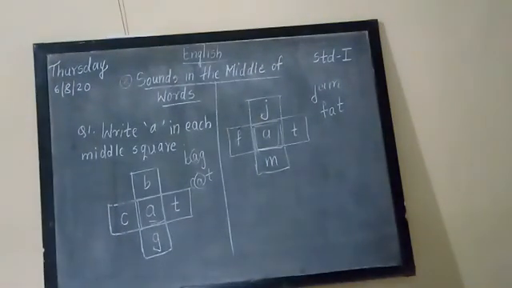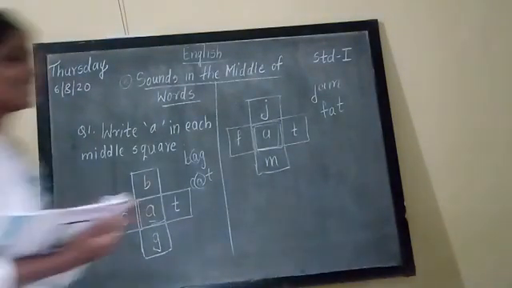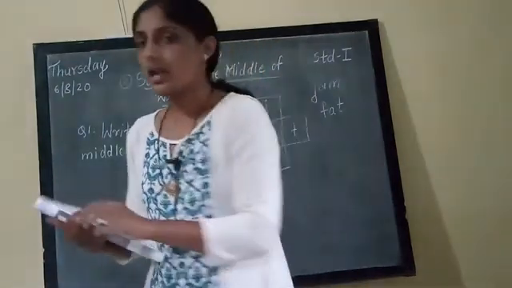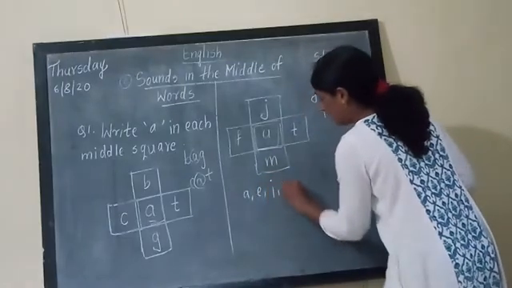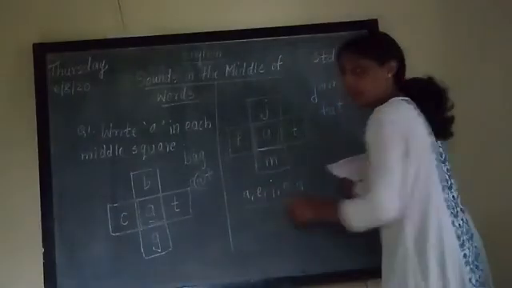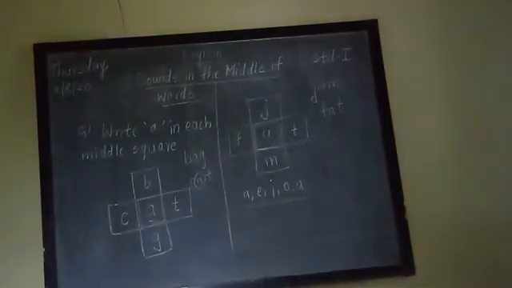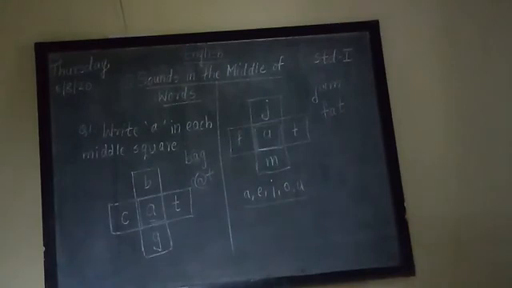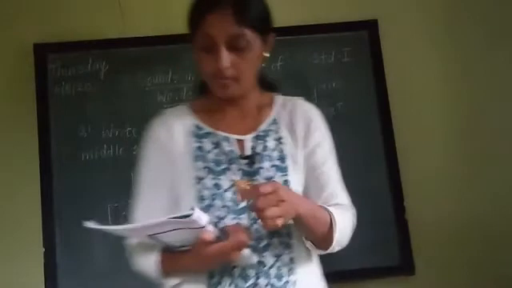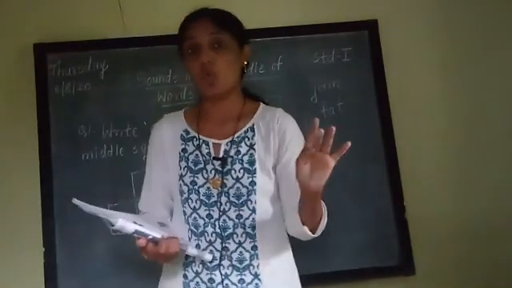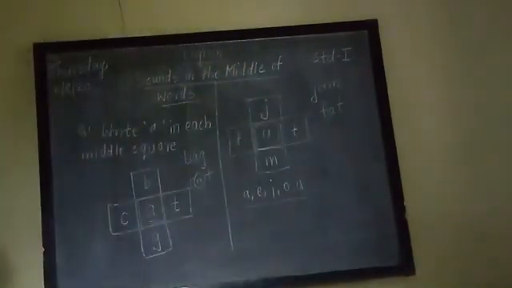Understood? So 4 boxes are given. Already A is over. How many vowels are there? 5 vowels: A, E, I, O, U. From these 5 vowels, we have completed A. In the second question, we have to write down E, I, O, U in the boxes given in the textbook.